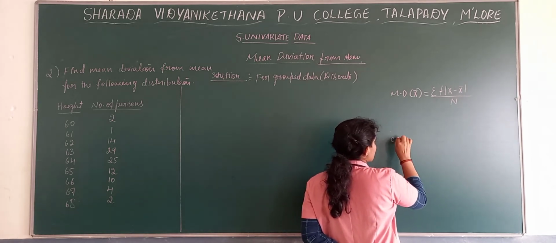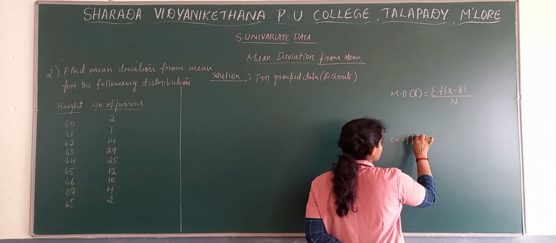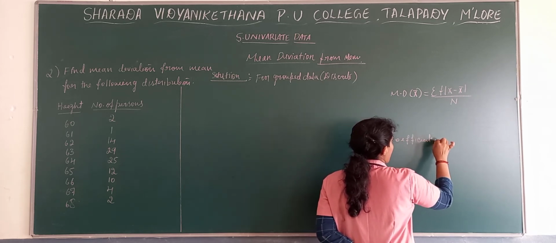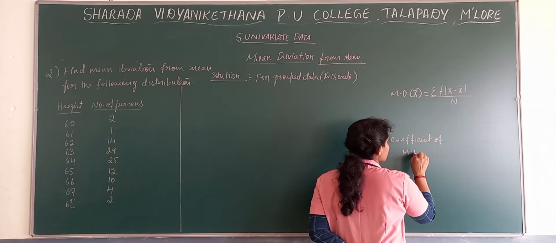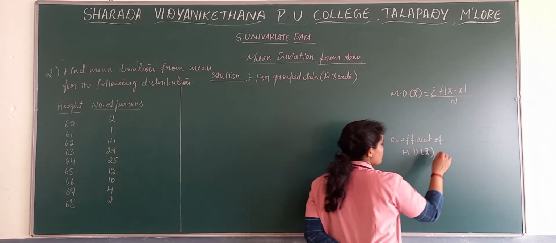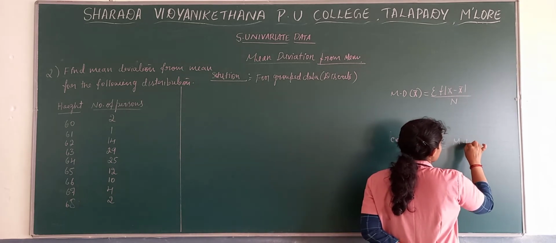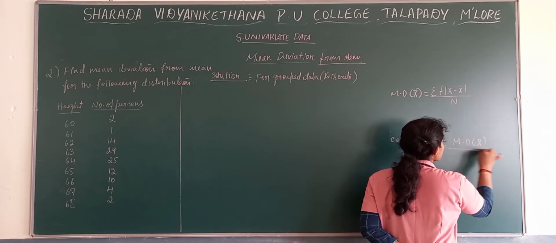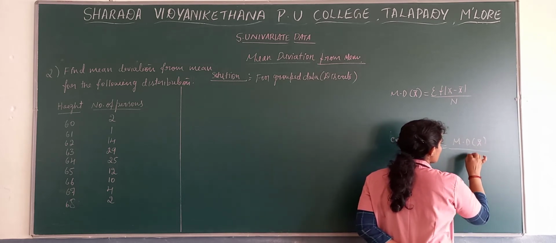We'll write the coefficient of mean deviation from mean. So here, the coefficient is the mean deviation from mean divided by the mean.